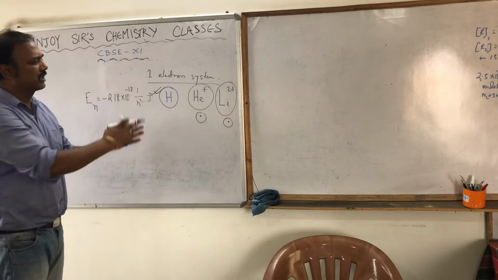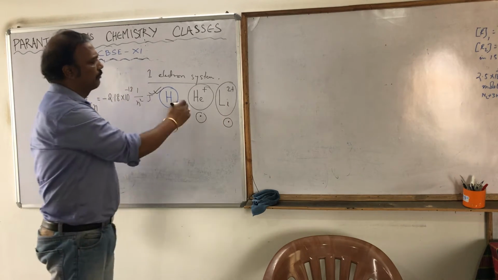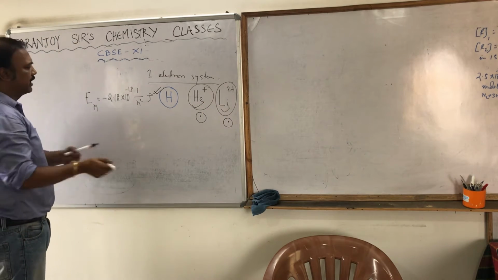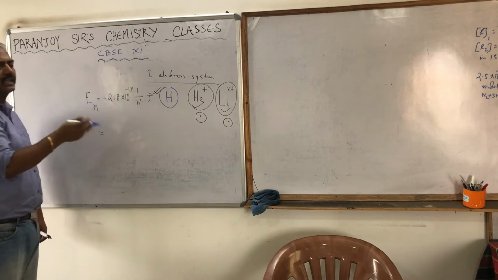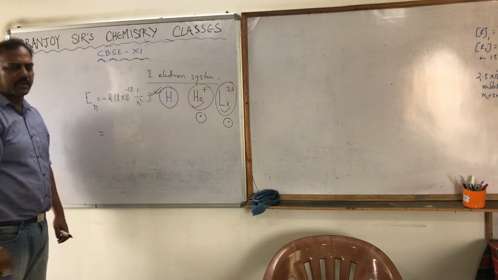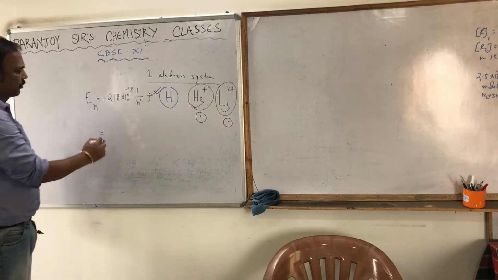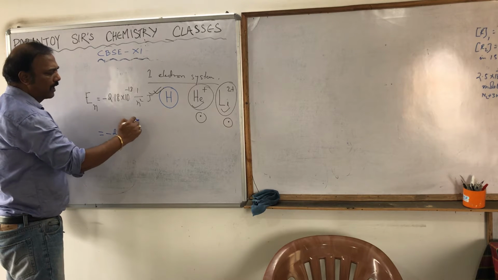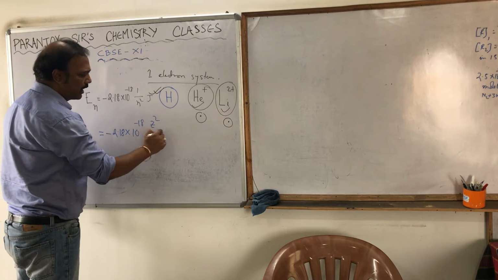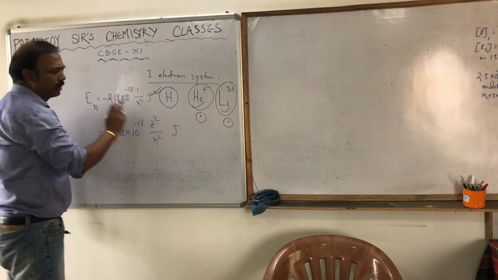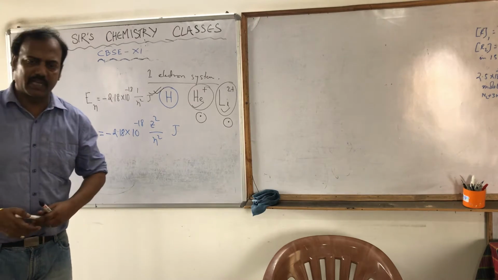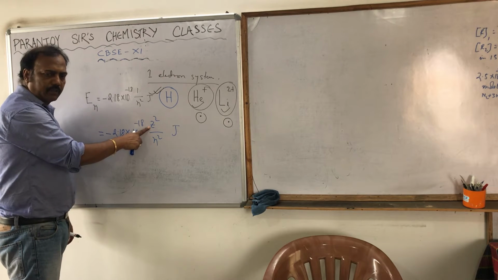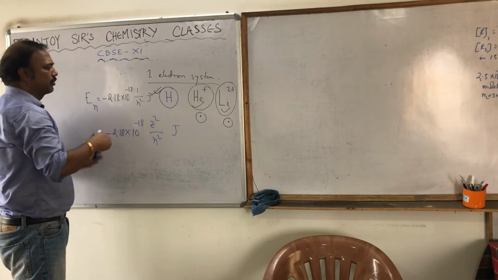But if it is something else, a one electron system, for example helium positive or lithium 2 positive, this expression changes a little bit. I should not say changes, we write it in a changed form. If we use the second expression for hydrogen also, that's absolutely correct. That is minus 2.18 into 10 to the power minus 18 into Z square by n square joule. Z is the atomic number. In case of hydrogen, the atomic number is 1, so it is 1 square by n square. So this is the equation.